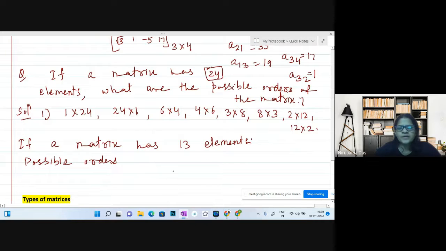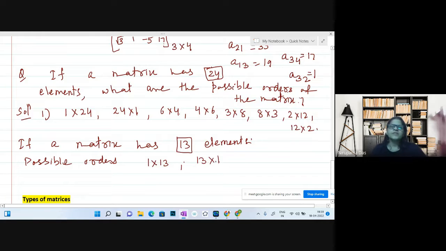Here you see 13 elements. As you know, 13 is a prime number. So how many factors can you get? Any prime number has one and itself. So you can have 1 row, 13 columns, or 13 rows, 1 column.